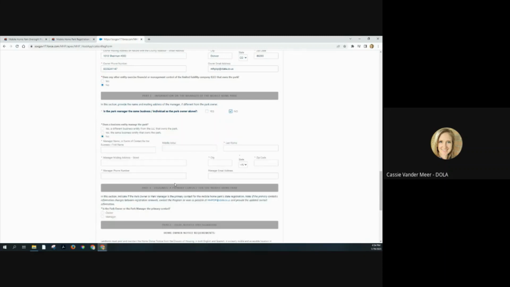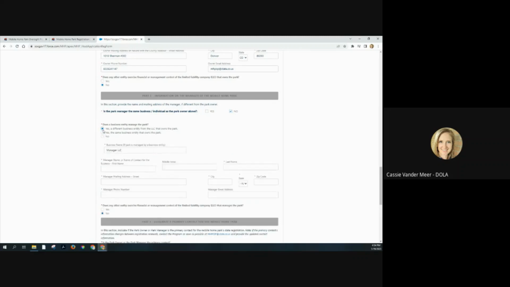There was also, I forgot to point out, there's a question, if it is a different business entity, it does bring up another controlling entity question. So say the management company for your park is controlled by another company, that's where you would enter in that other company's information if they exercise financial or management control of that management company. You can figure that out depending on how your whole business structure is. For the sake of this, I am just going to say it's the same business and same person.